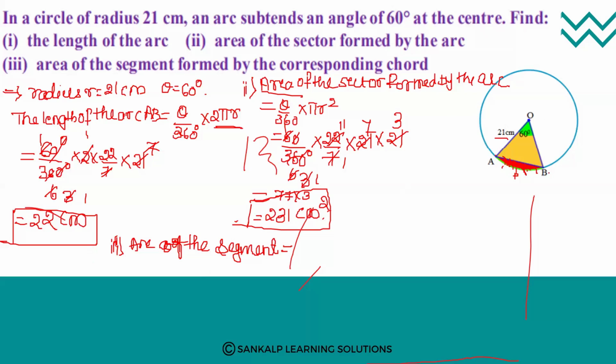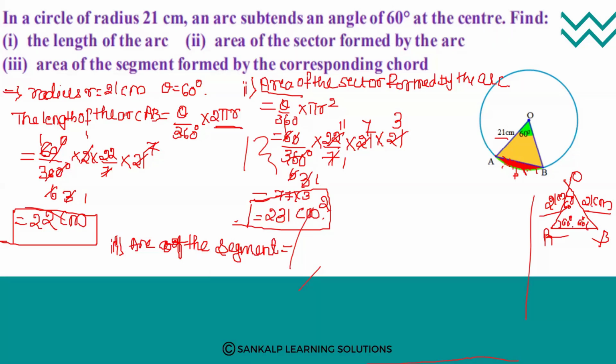So here, see, this is OAB, right? This is 21 centimeter. This is also 21 centimeter. Why? Because these two are the radii of the same circle. So length is the same, 21 centimeter, 21 centimeter. Here it makes an angle of 60 degree. Two sides are equal and one angle is 60 degree and these two angles are also 60 degree.